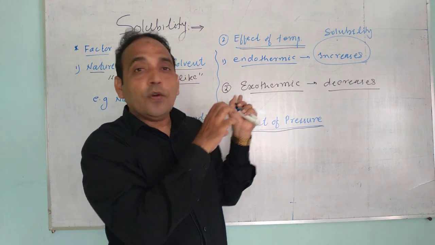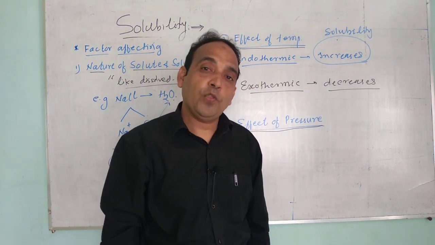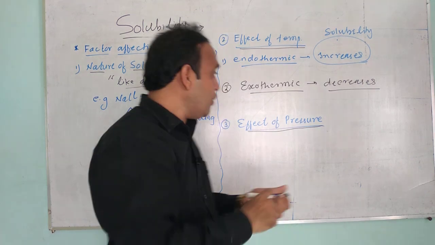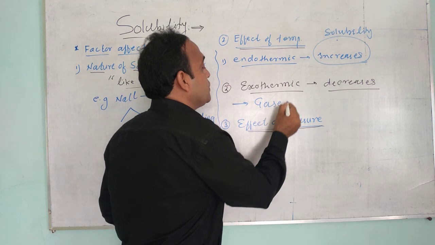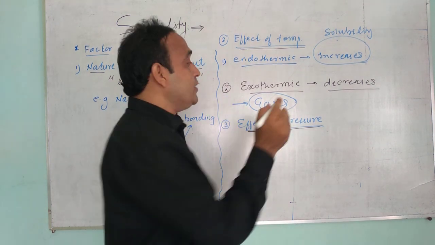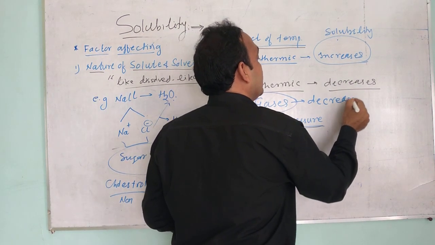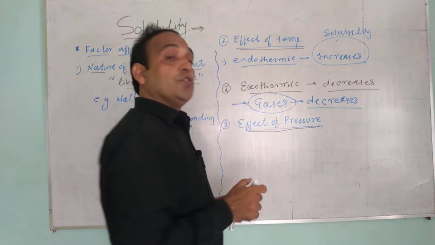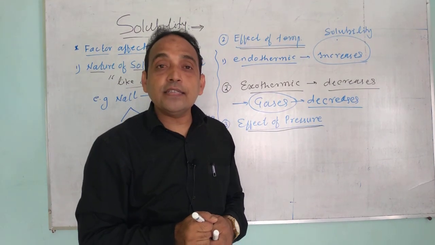Now this is all about solids and liquids. But what about gases? What is the effect of temperature on solubility of gases? As the temperature increases, solubility of gases decreases. And why does the solubility of gases decrease?